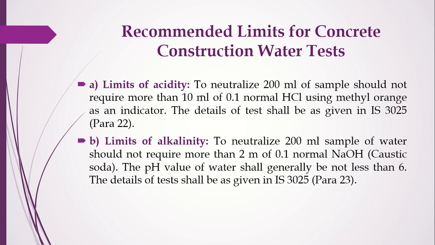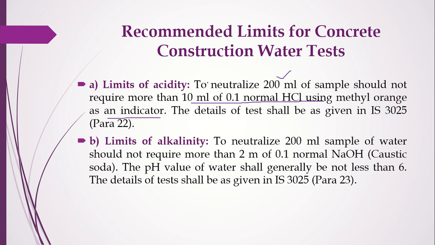First, you take a 200 ml water sample, and this 200 ml of water sample should not require more than 10 ml of 0.1 normal HCl, using methyl orange as an indicator. You take 200 ml of your sample and add methyl orange as the indicator.